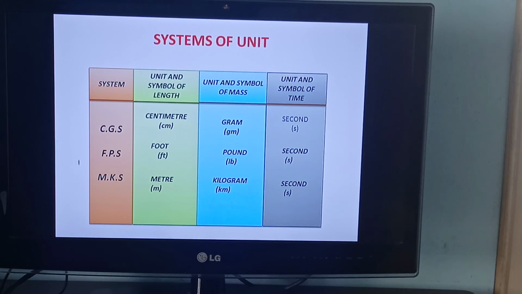No. So the whole world has accepted this MKS system as the SI unit. SI unit means standard unit. That I will explain in the next video. MKS means metric system. We Indians use this metric system.